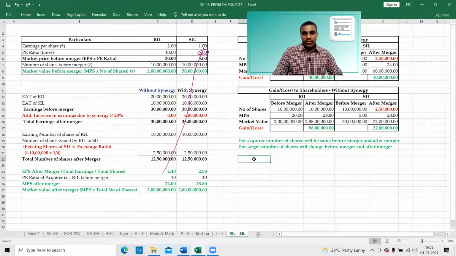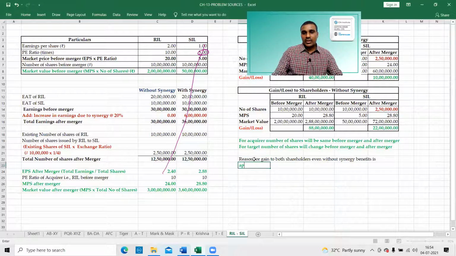The reason for gain to both shareholders, even without synergy benefits, is applying a high PE ratio of acquirer to the low EPS of target.